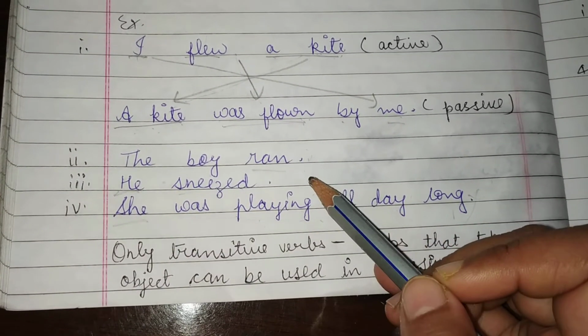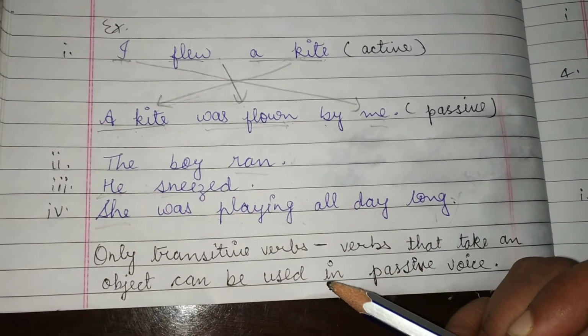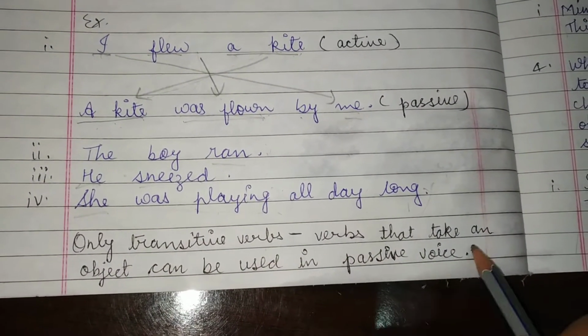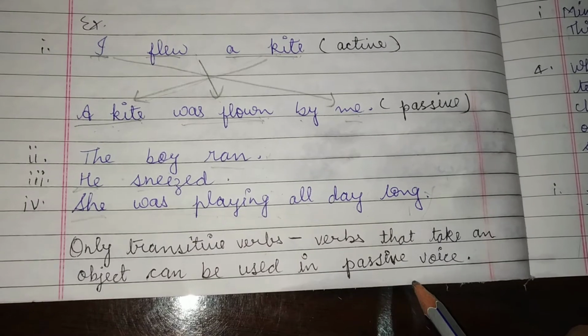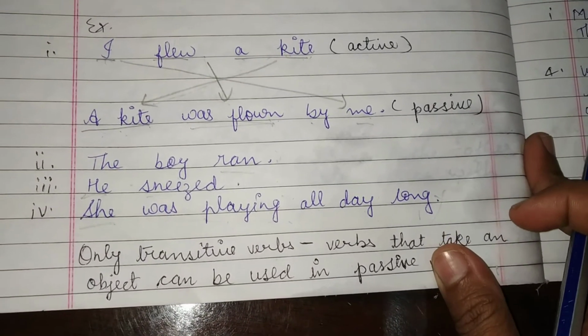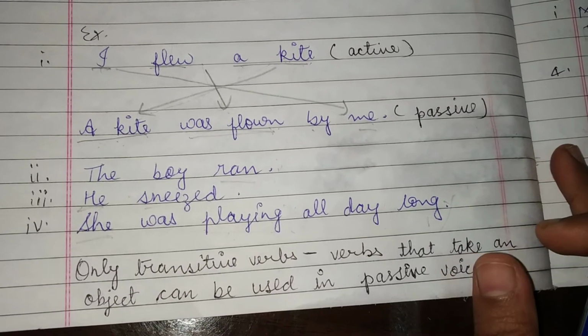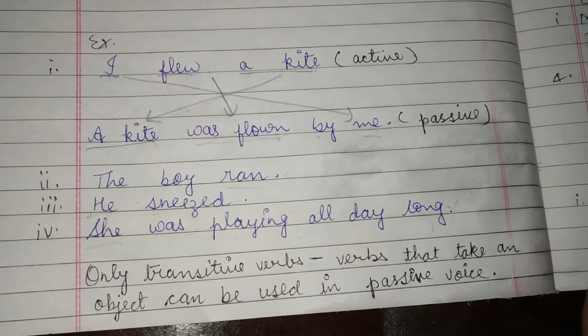This type of sentence we can't change into the passive voice. Only transitive verbs that take an object can be used in passive voice. Only those sentences which have an object can be changed into passive voice.